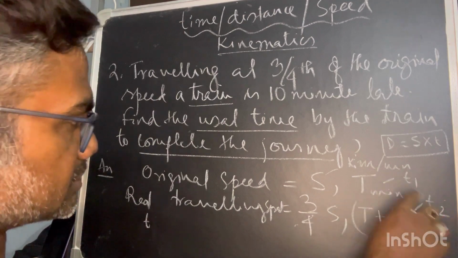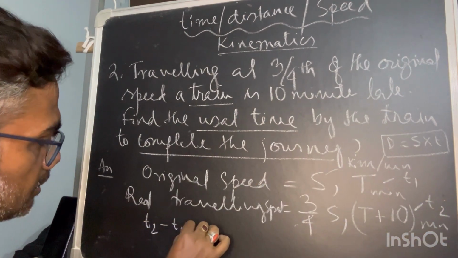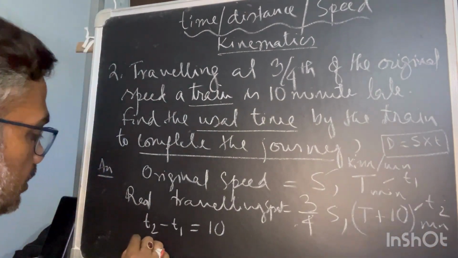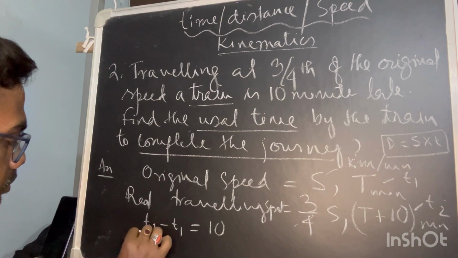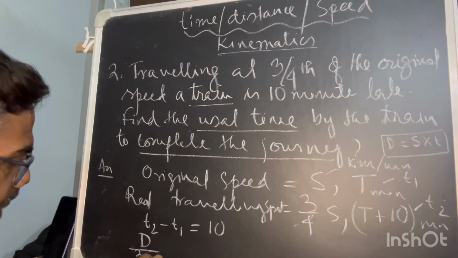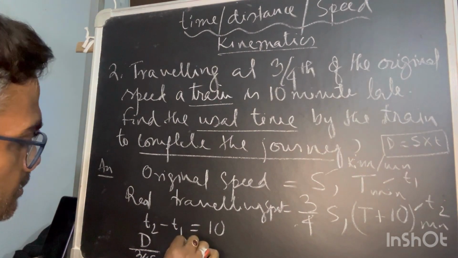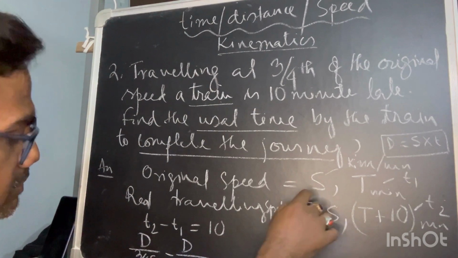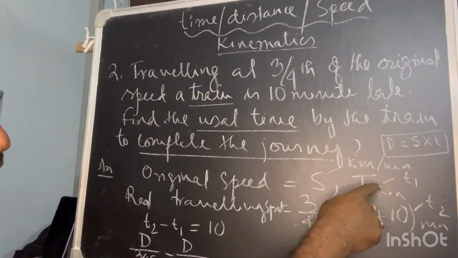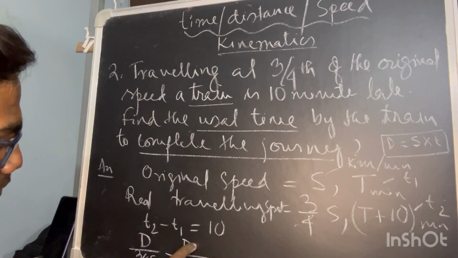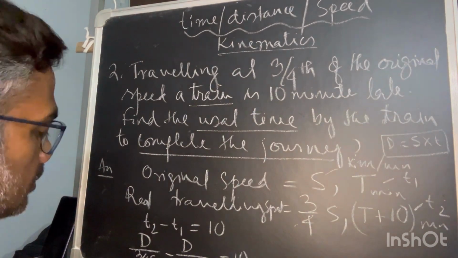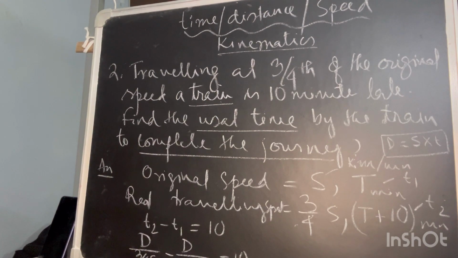Now this is t1, this is t2. t2 minus t1 is equal to 10, that I know. t plus 10 minus t will be 10. Now how will you get t2? It is the distance upon the speed. The speed is 3/4 of s, which we have assumed, minus d upon s for the first case. t1 I am getting by moving the same distance with speed s. For the second case, it is distance by 3/4 of the speed.